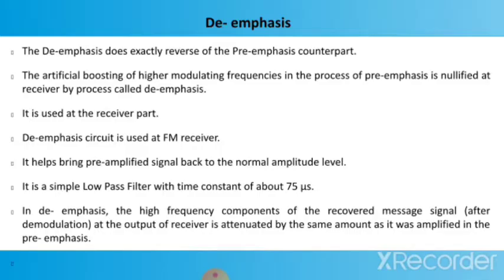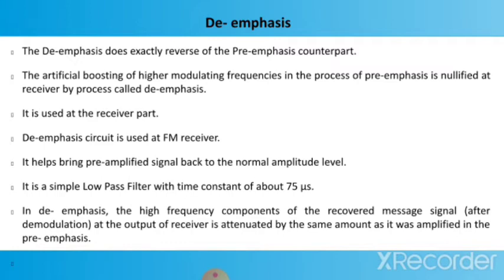Now let's talk about de-emphasis. So de-emphasis does exactly the reverse operation of the pre-emphasis. The artificial boosting of higher modulating frequencies in the process of pre-emphasis is nullified at the receiver by a process called de-emphasis. It is used at the receiver part. The de-emphasis circuit is used at the FM receiver. It helps bring the pre-amplified signal back to the normal amplitude level. It is a simple low pass filter with a time constant of about 75 microseconds.